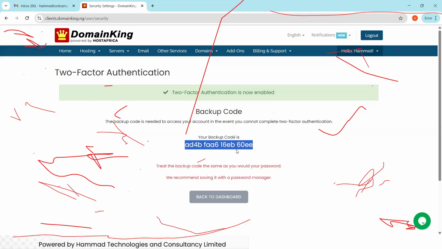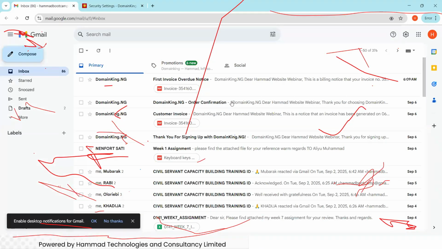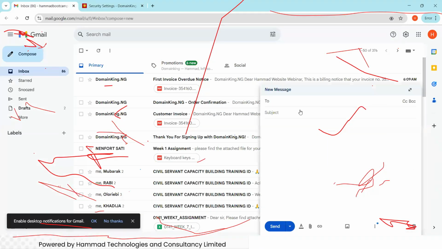What I'm doing is I'll just copy it and go to the email. Maybe I will compose an email and send it to our Hamad Technologies 01. I'll call it backup codes for Hamad Domain King account.